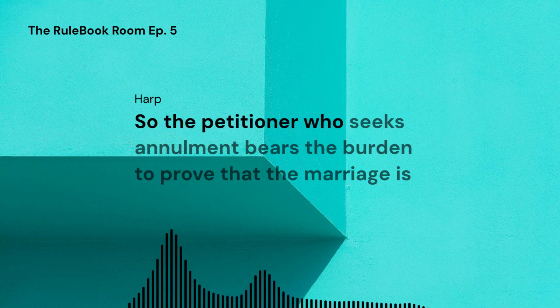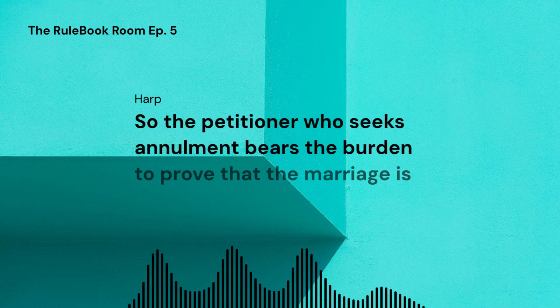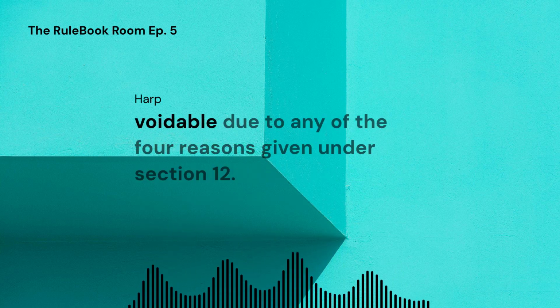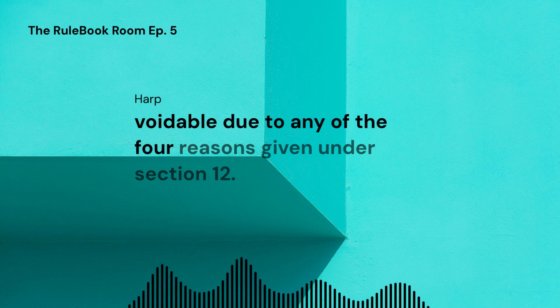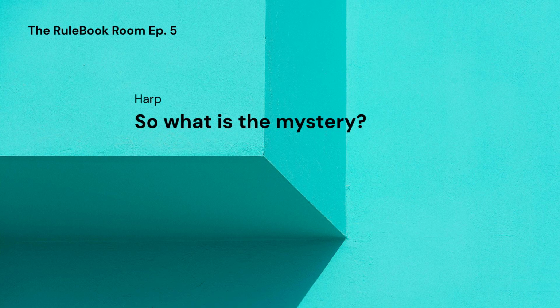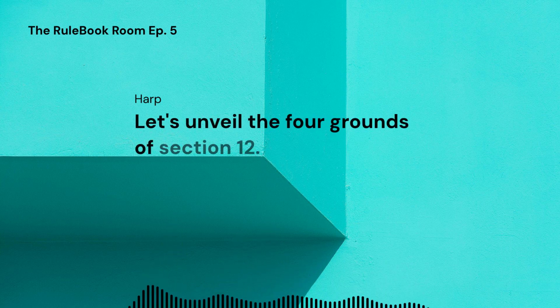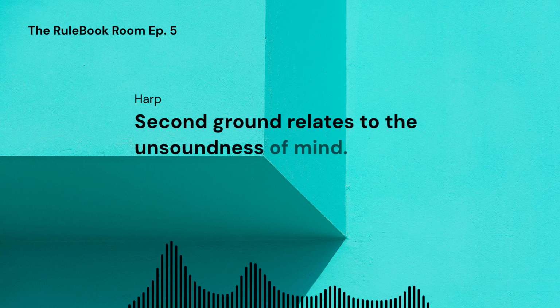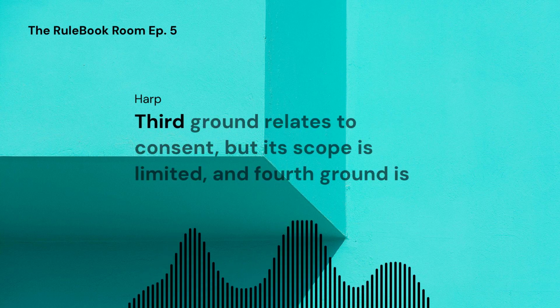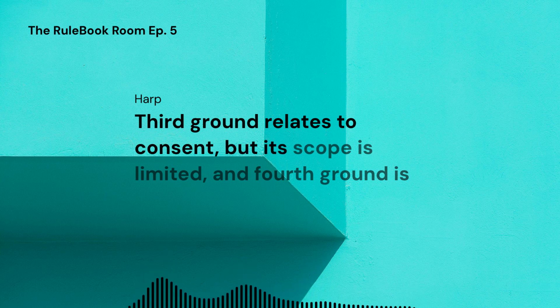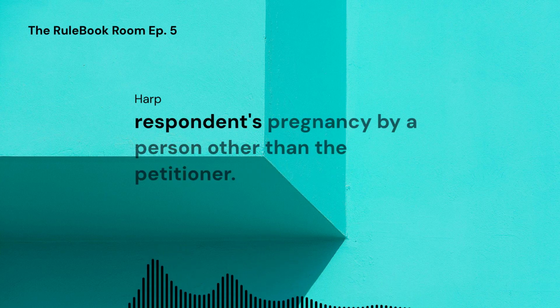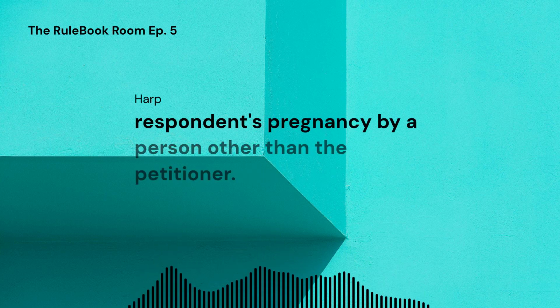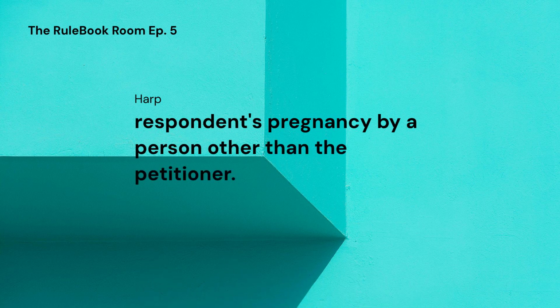So the petitioner who seeks annulment bears the burden to prove that the marriage is voidable due to any of the four reasons given under Section 12. So, what is the mystery? Let's unveil the four grounds of Section 12. First ground is the impotence of either party. Second ground relates to the unsoundness of mind. Third ground relates to consent, but its scope is limited. And fourth ground is respondent's pregnancy by a person other than the petitioner.